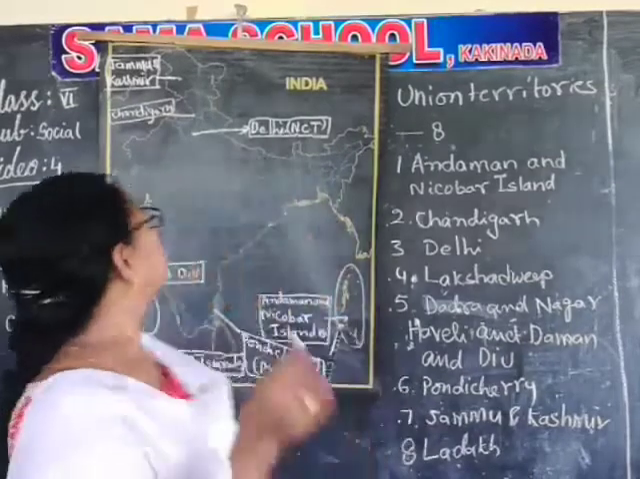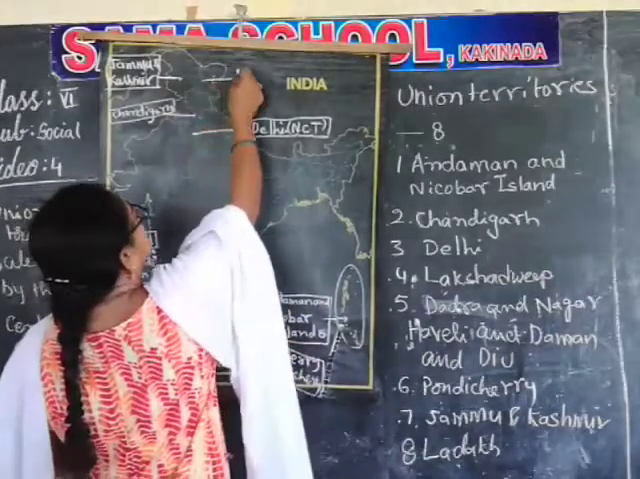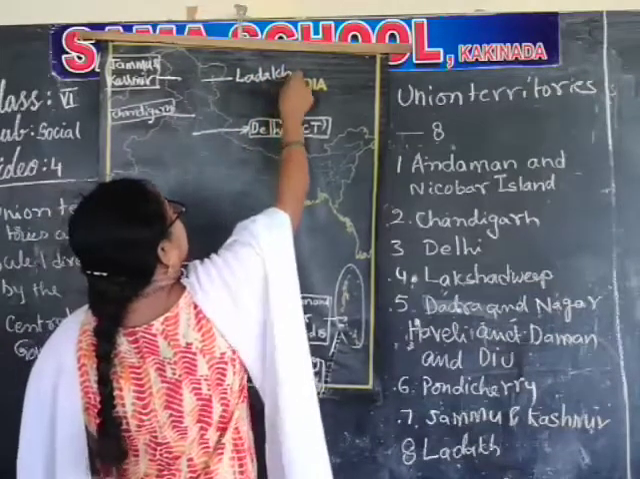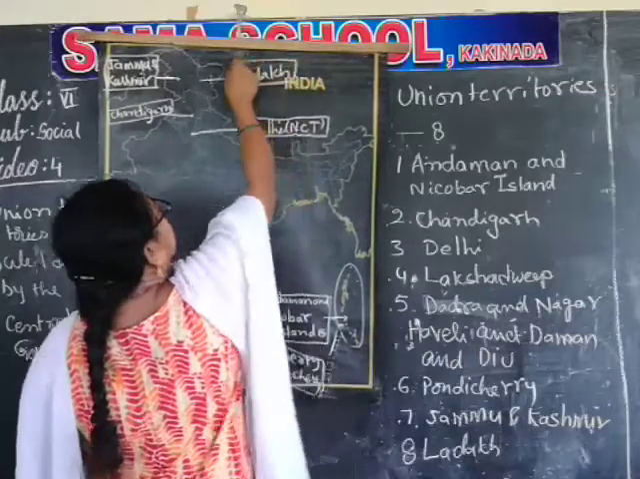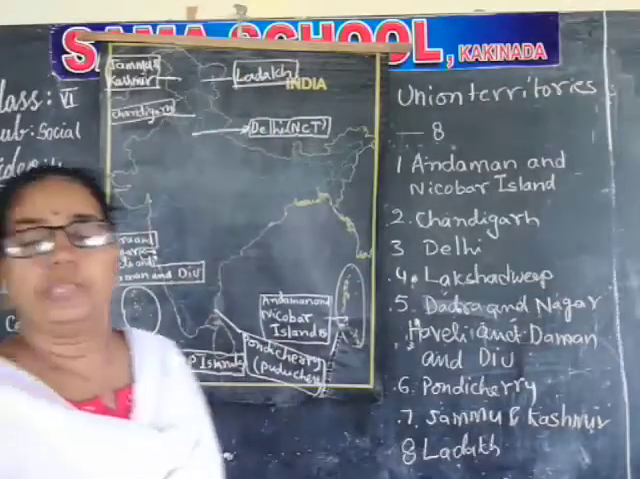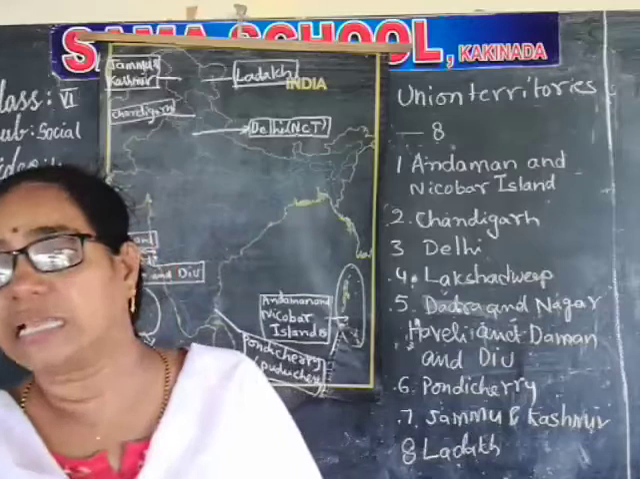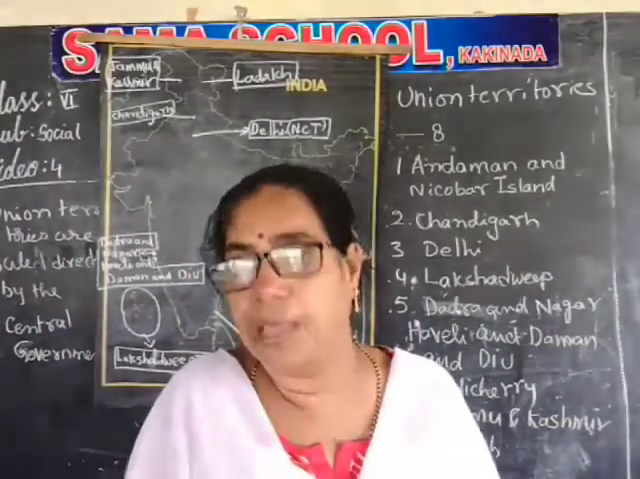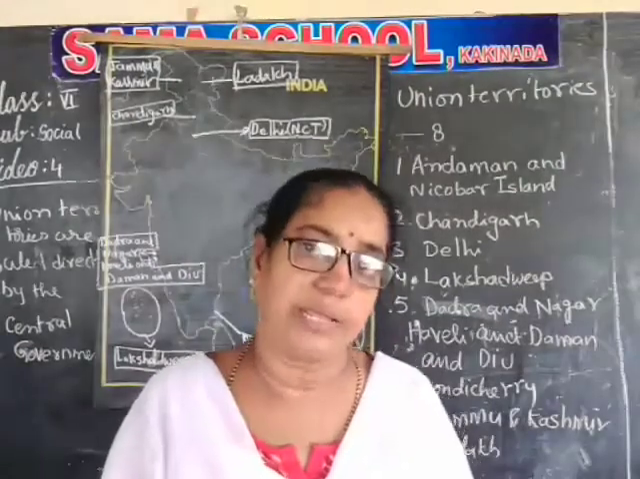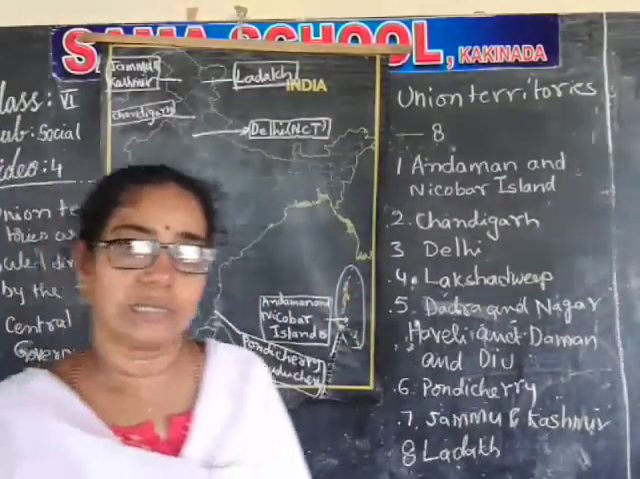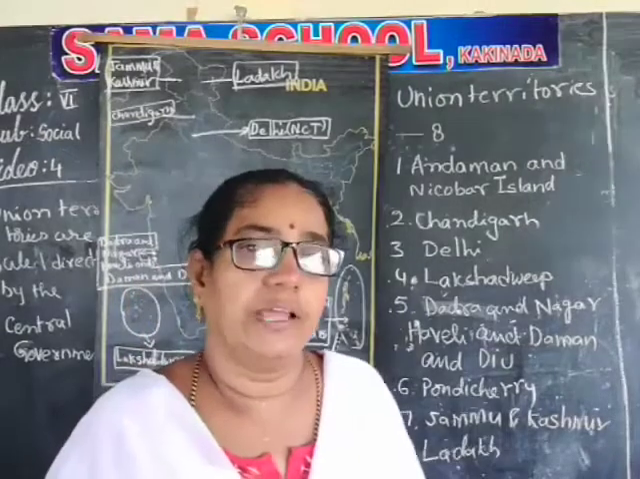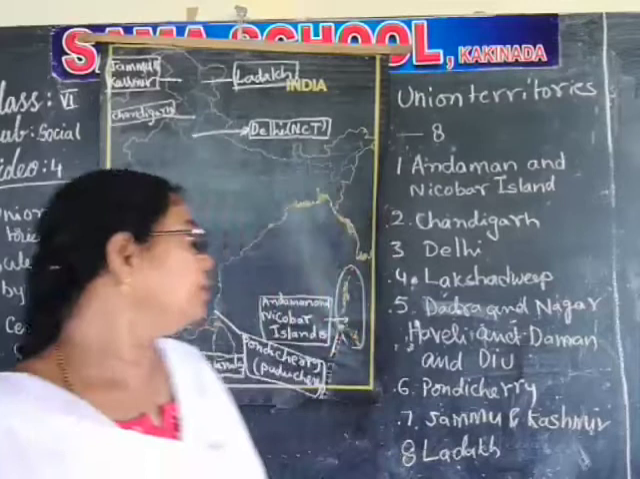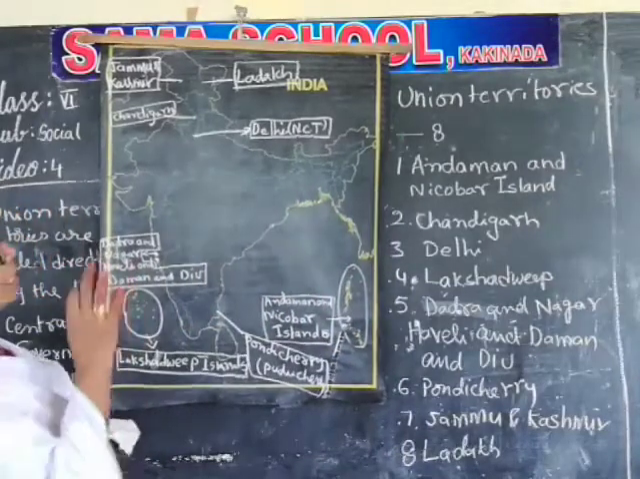Okay. Next one is Ladakh. This part is Ladakh. Ladakh is another union territory. Its capitals are Leh and Kargil. Leh is the summer capital and Kargil is the winter capital. Because you are in the 6th class, that's why I am not pointing out the capitals. If you want, you can point them out. So these are the 8 union territories.